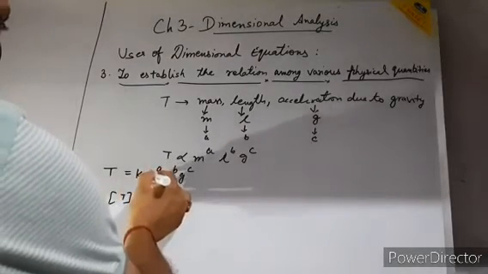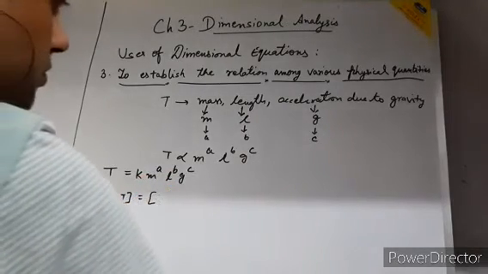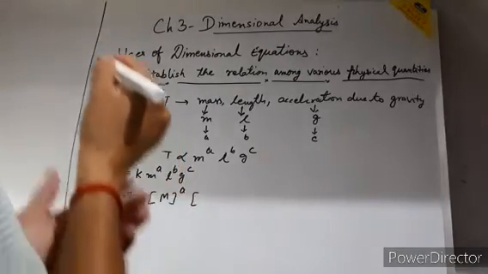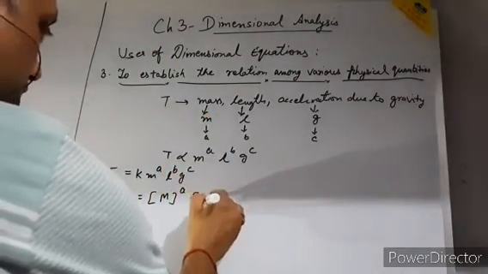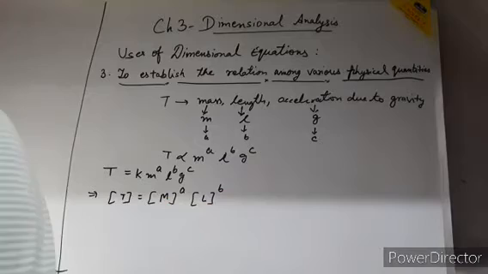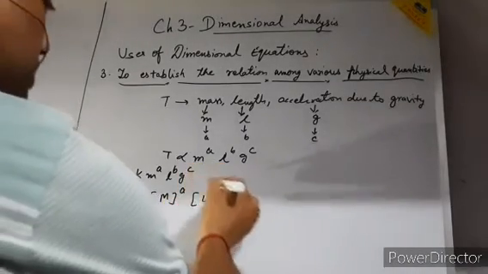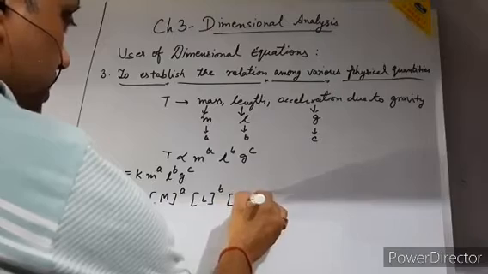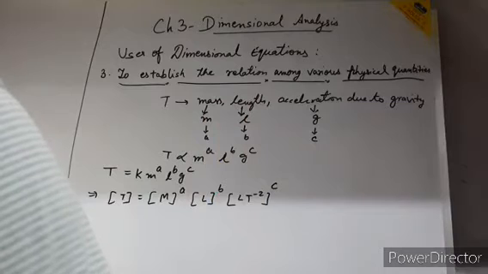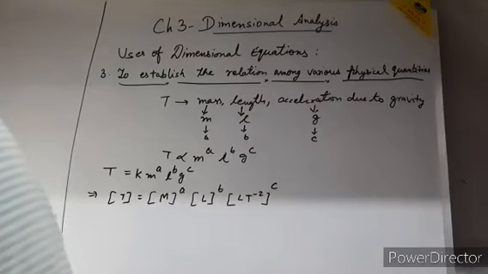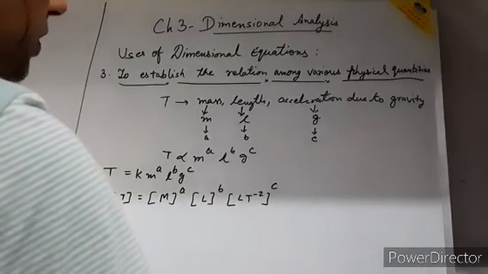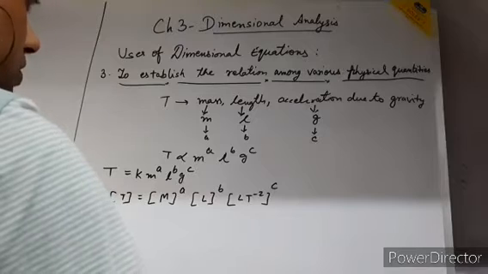Okay. Now small m is representing mass, so it is capital M to the power a. Small l is representing the length, so I am writing capital L to the power b. And g is representing the acceleration due to gravity, so the dimension of acceleration due to gravity is L t minus 2. In the previous one, v is equal to u plus at, I explained this one. Here a means acceleration, and the dimension of acceleration is L t minus 2. So it is coming T equals M to the power a, L to the power b, and L t minus 2 to the power c.